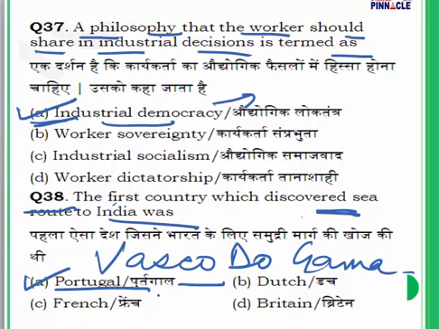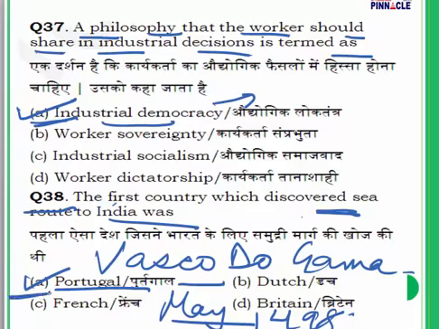To be precise, he came in May 1498. This was a big discovery, because after that many foreigners came to India. Question number 38, the answer is A.